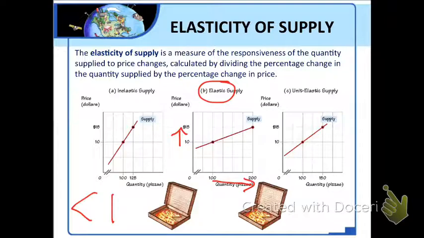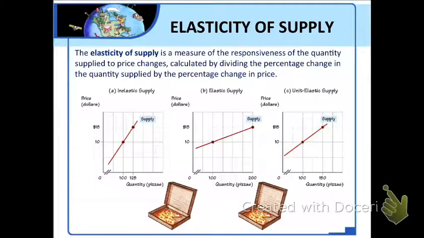The elasticity of supply here is therefore 100% divided by 50%, which would equal 2.0. That number is greater than 1, so supply is considered elastic. The most extreme case of elastic supply is a horizontal supply curve, which we say has infinite elasticity, and therefore it's described as perfectly elastic.